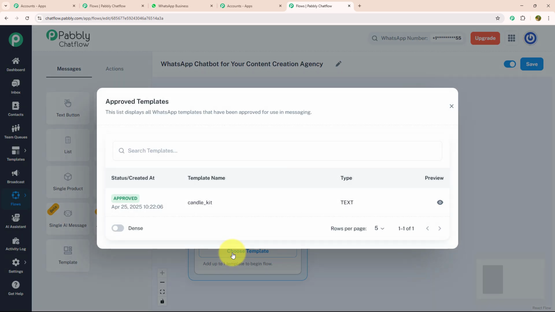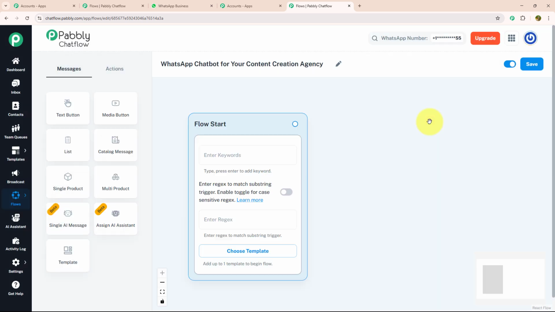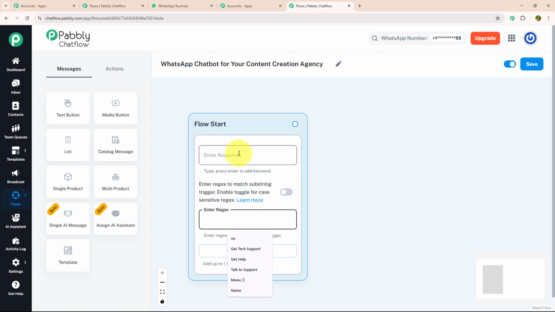Choose template is a feature where you can choose your created template to give personalized touch to your chat. Regex are the regular expression with special pattern or sequence of character used to find match or filter specific text. Keywords are the trigger message that your customer will put while initiating a conversation. Today, I'm going to use regex, which will identify what my customer is trying to say.